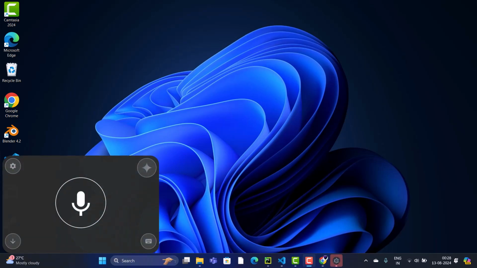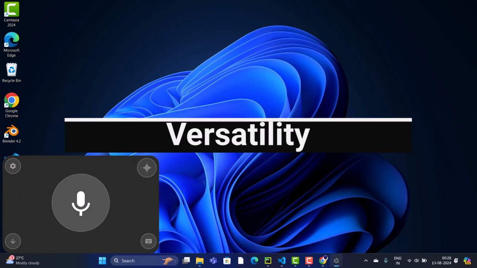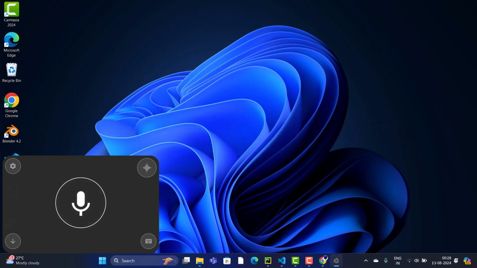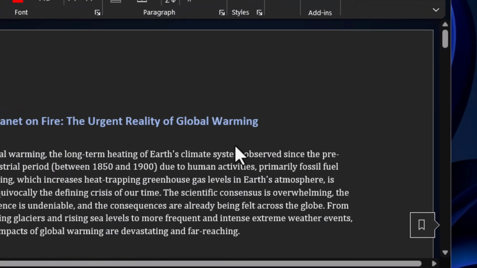Hey Gem, create a Word document about global warming. Also add a few images. Understood. I will now create a Word document about global warming along with a few images.